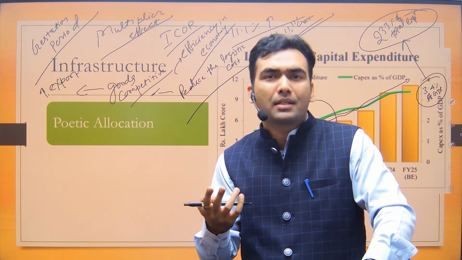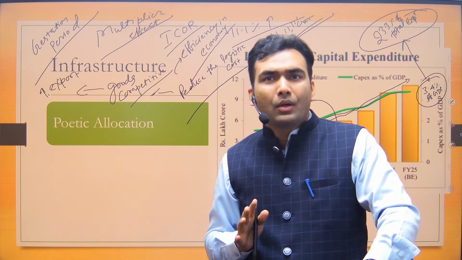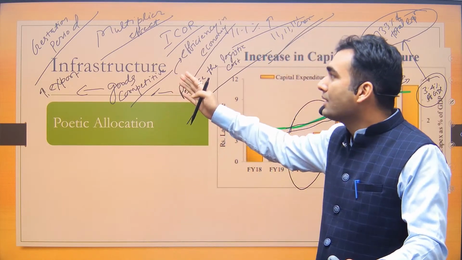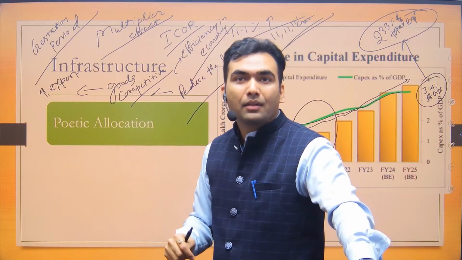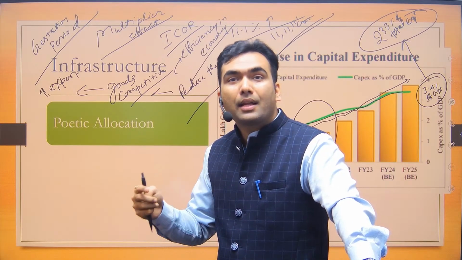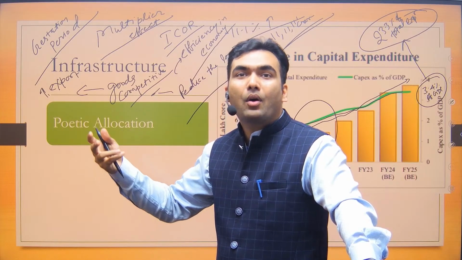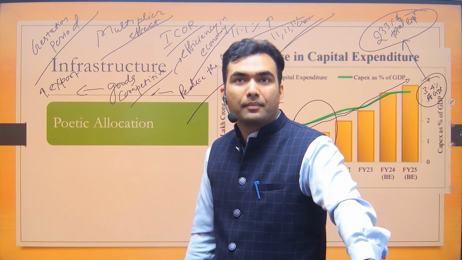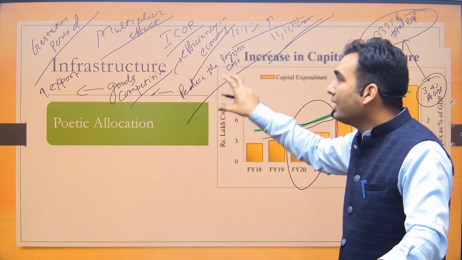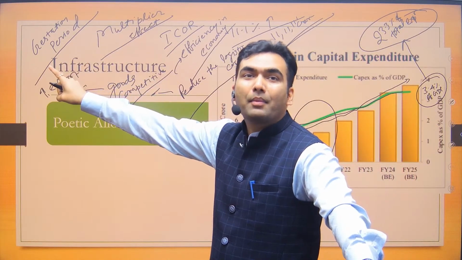Probably you want this gestation period to be 1 year, at max 2 years. But in case of infrastructure, this period is very high. When the road starts being built, and when the traffic starts growing, probably there is a gap of 4-5 years. So the effect of investment on infrastructure is visible with a time lag.